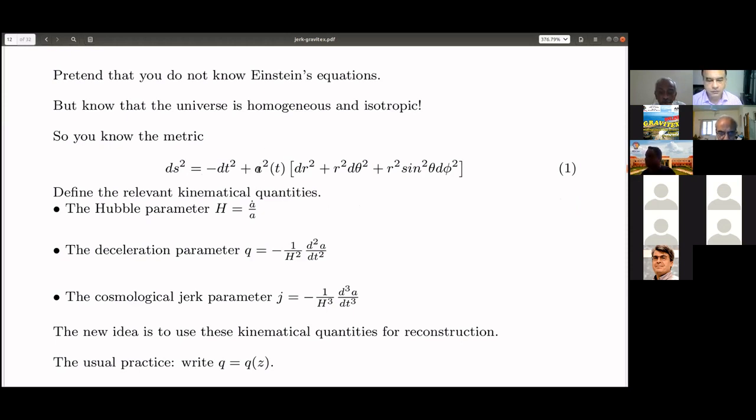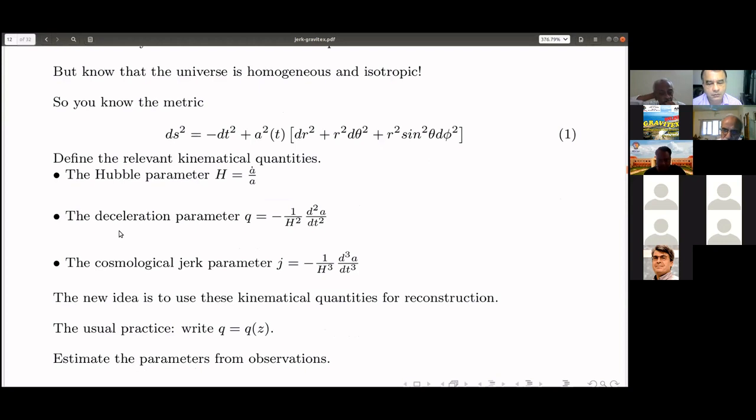J is equal to minus 1 over H cubed, d cubed a by dt cubed. So these are the kinematical quantities. You can go on like this, increasing the order of derivatives, but we stop here at jerk. I shall tell you the reason.